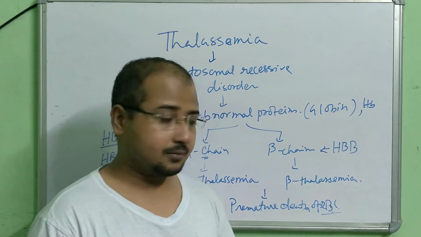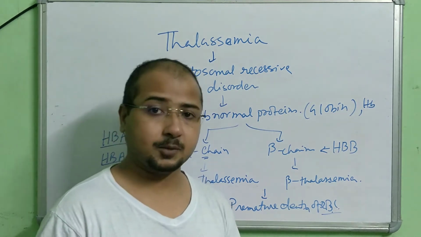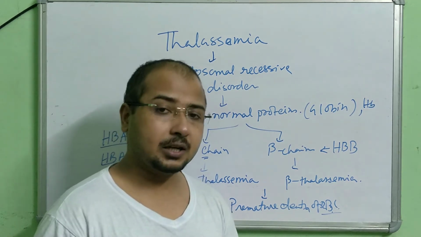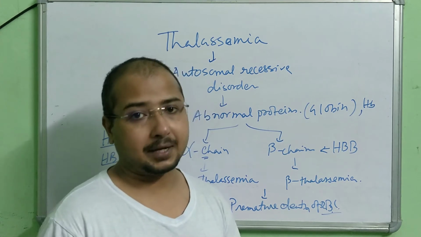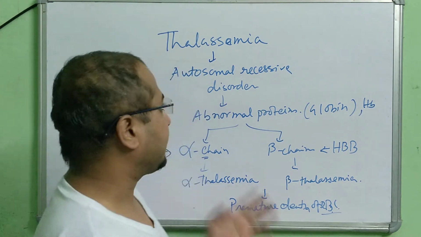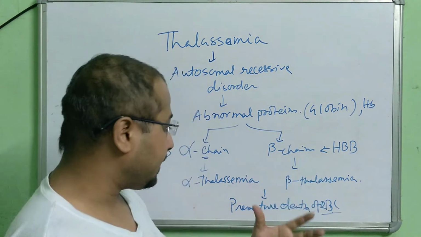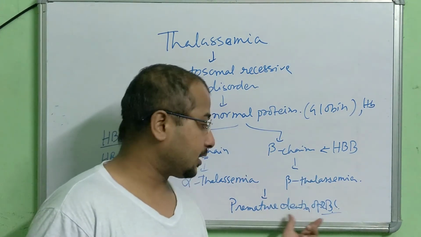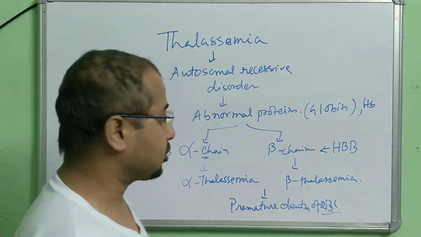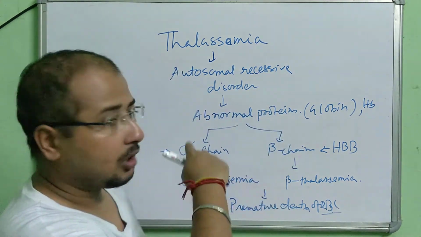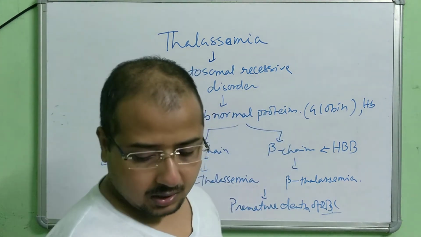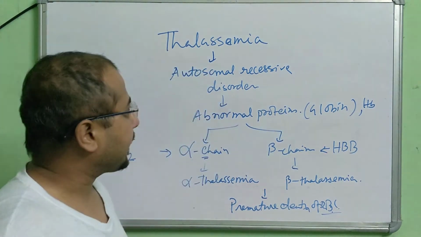So ultimately there is a reduction in the blood amount, and thalassemia finally leads to anemia, due to the destruction of RBCs because of these protein deformities. This is one point of view to look at thalassemia.